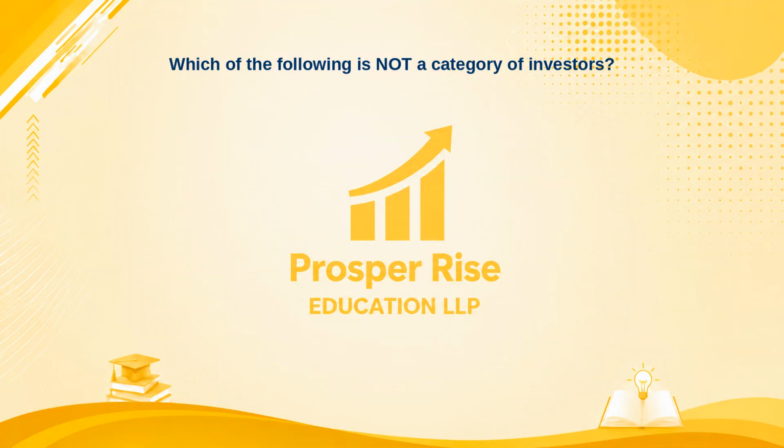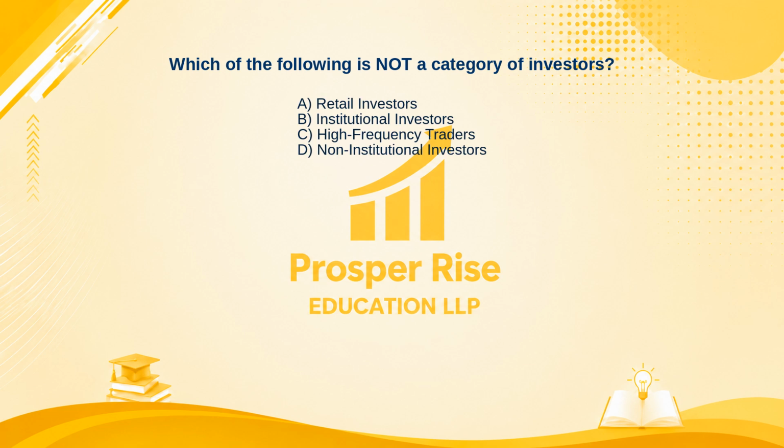Which of the following is not a category of investors? Here are your options. A. Retail investors. B. Institutional investors. C. High-frequency traders. Or D. Non-institutional investors. Take a moment to pause the video and decide.